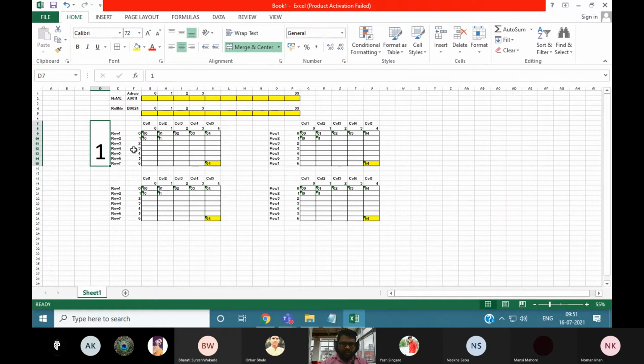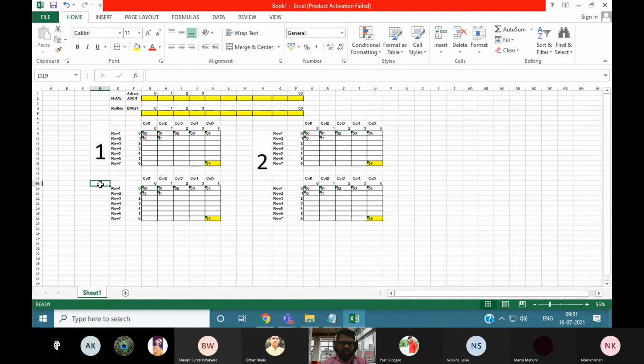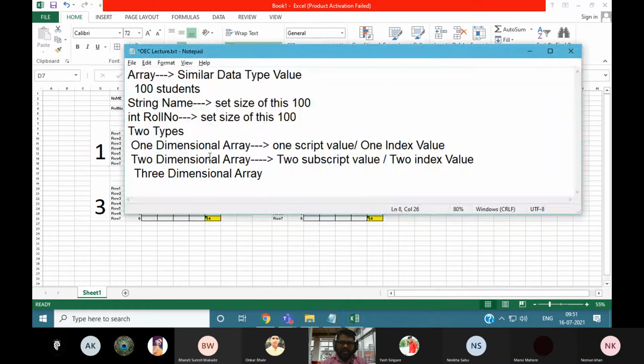This is your first page, this is your second page, this is your third page, this is your fourth page, okay. So in this manner, this is the index number of the page, row and column. So we can say that this is a three-dimensional array.